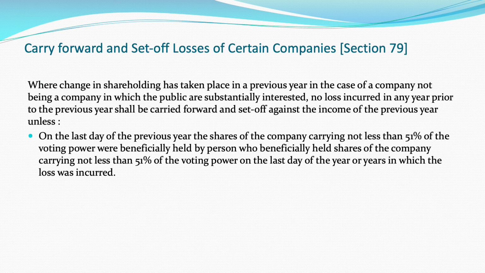The order in which current and brought forward losses are to be adjusted out of the profits of the current year is: number 1, current year's depreciation, then capital expenditure on scientific research, then current loss of another business, then brought forward business loss of the earliest year, but the oldest loss is to be adjusted first, then the brought forward unabsorbed depreciation, and then brought forward unabsorbed capital expenditure on scientific research.